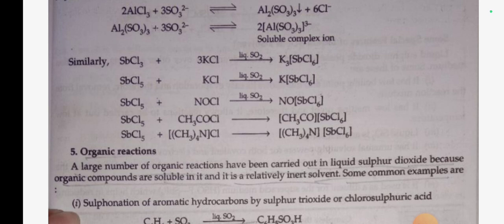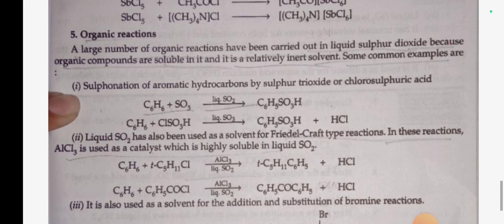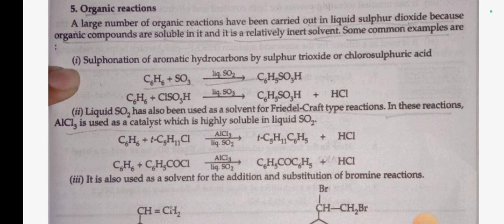Number 5. Organic reactions. A large number of organic reactions have been carried out in liquid sulfur dioxide because organic compounds are soluble in it and it is a relatively inert solvent. Some common examples are sulfonation of aromatic hydrocarbons by sulfur trioxide or chlorosulfuric acid. C6H6 plus SO3 in liquid SO2 gives C6H5SO3H. C6H6 plus ClSO3H in liquid SO2 gives C6H5SO3H plus HCl.